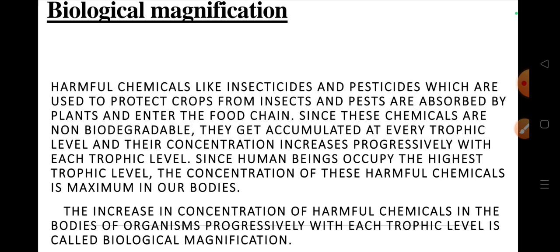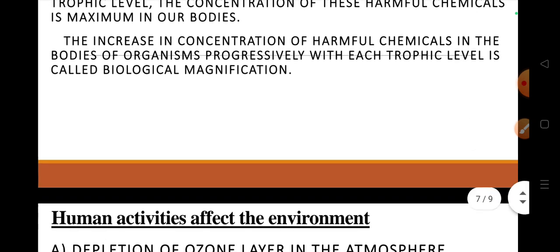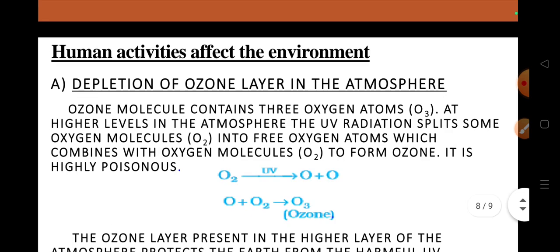Since human beings occupy the highest trophic level, the concentration of these harmful chemicals is maximum in our bodies. The increase in concentration of harmful chemicals in the bodies of organisms progressively with each trophic level is called biological magnification.